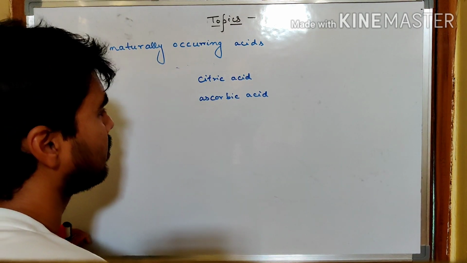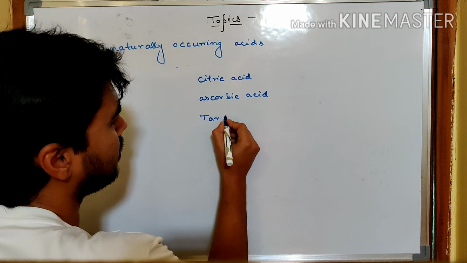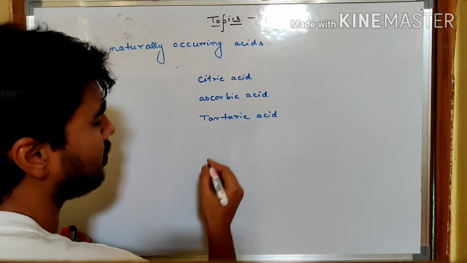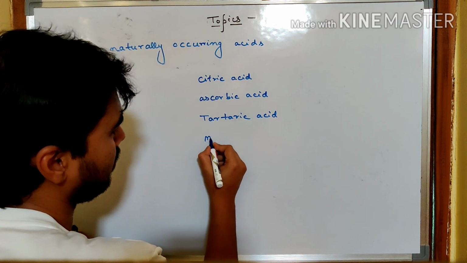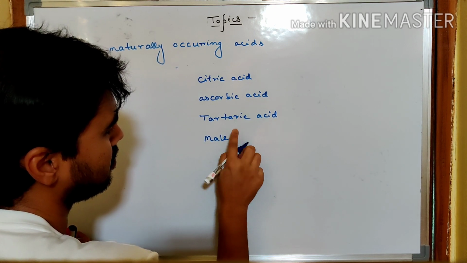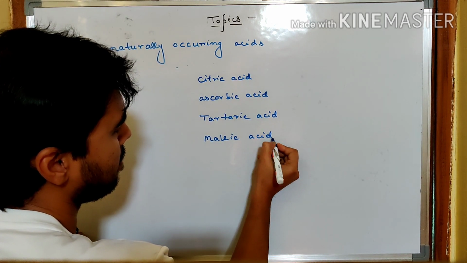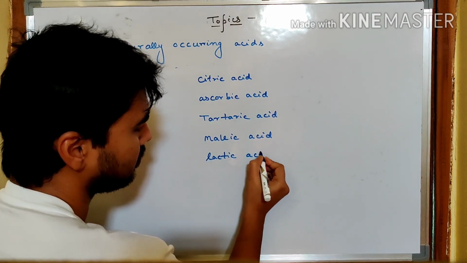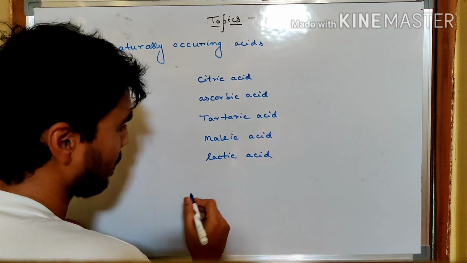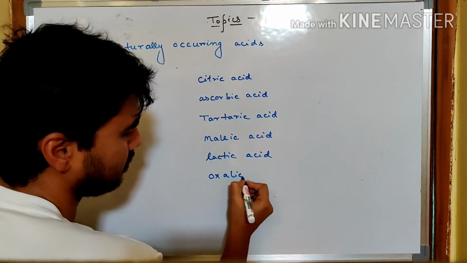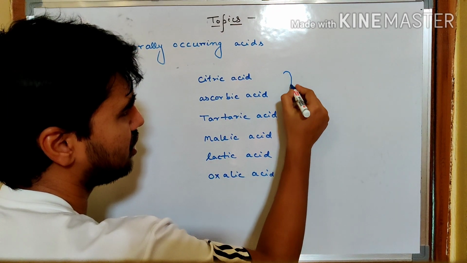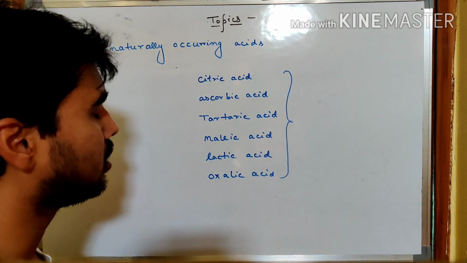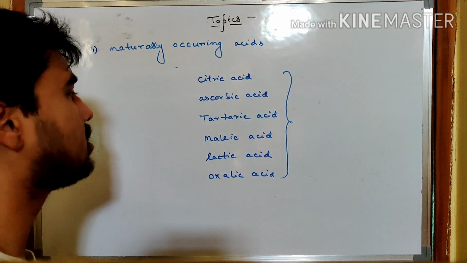It is present in onion. Then we can write tartaric acid. Then we can take malic acid, lactic acid, and oxalic acid. These are the well-known acids which are present in various ingredients, mostly foods in our daily life, and that is why the taste is sour also.